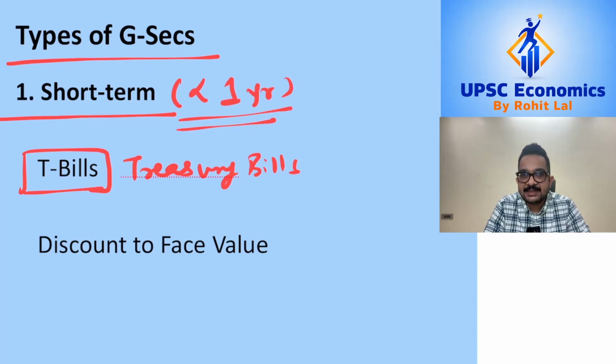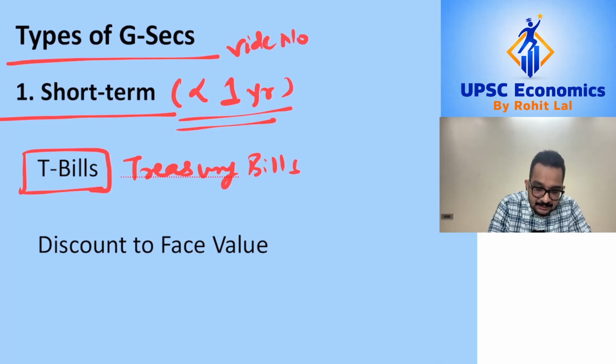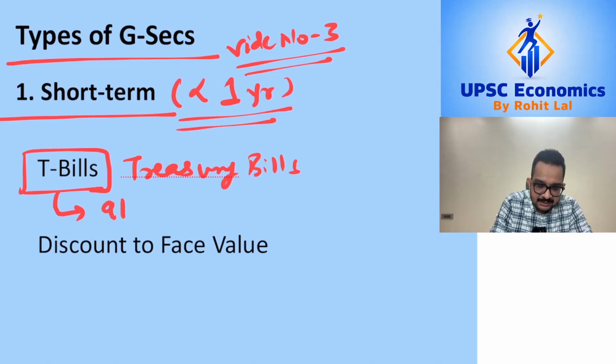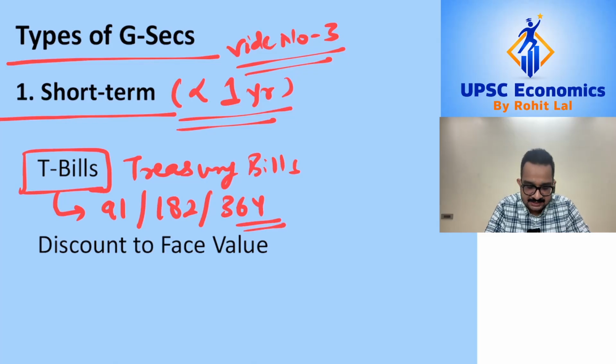Now, we have a detailed video if you want to understand the topic of Treasury bills. It's in the playlist and it's video number 3 in the playlist if you want to know more about the concept of Treasury bills. But right now, for the sake of this video, we'll talk about two things, that is, the tenure up to which Treasury bills are issued. So you have Treasury bills which are issued for 91 days, 182 days and 364 days. So that's one feature of Treasury bills.